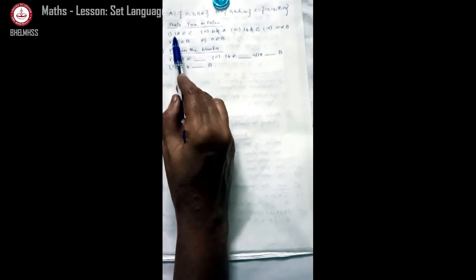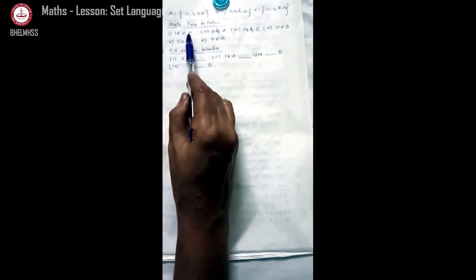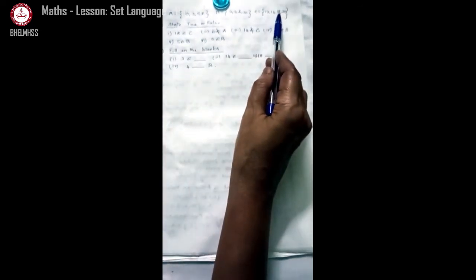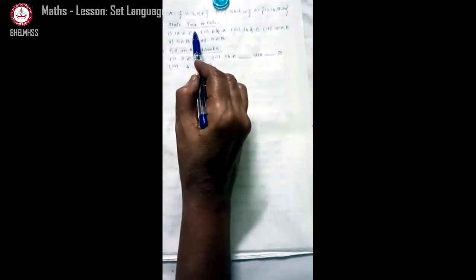So first they are asking whether it is true or false. 18, how will you read this? 18 belongs to C. Is it true or false? True. So you are only going to write here T. While copying it in your notebook, you write the answer. True. Like this, you find the answers for others.